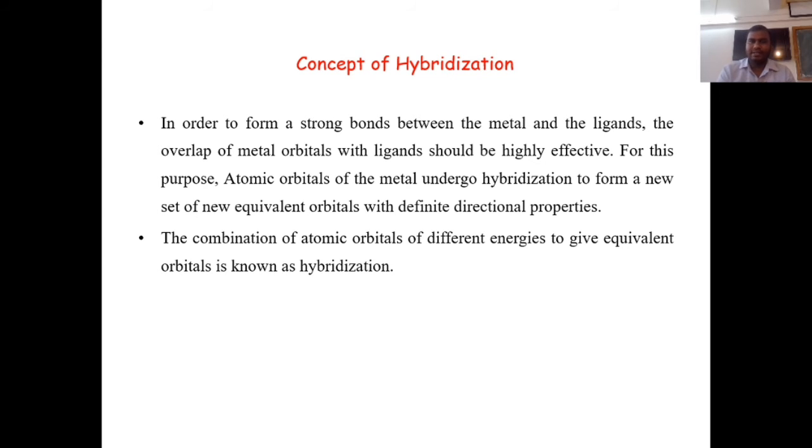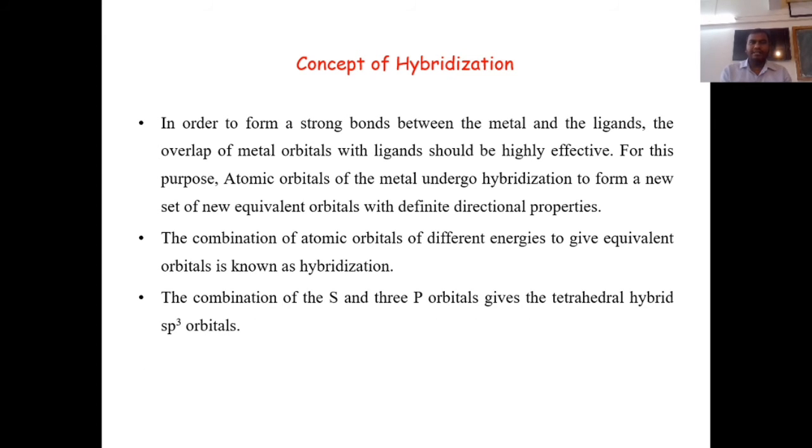From 11-12 we have seen the definition of hybridization: when a combination of atomic orbitals of different energies undergoes mixing and recasting to generate orbitals of equivalent energy, that process is known as hybridization. So the atomic orbitals s, p, d having different energies undergo mixing and recasting and produce new orbitals of equivalent energy, and that process is known as hybridization.